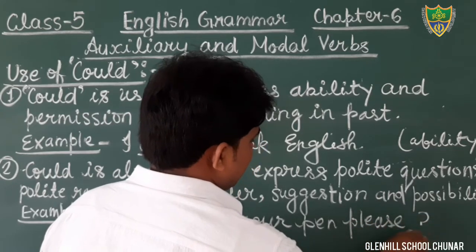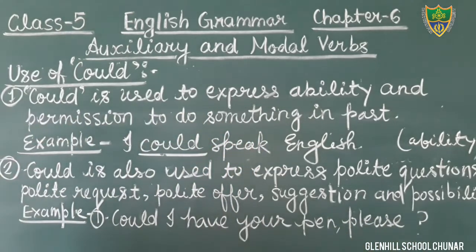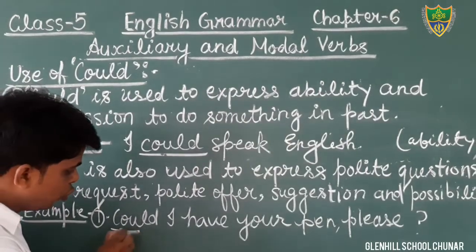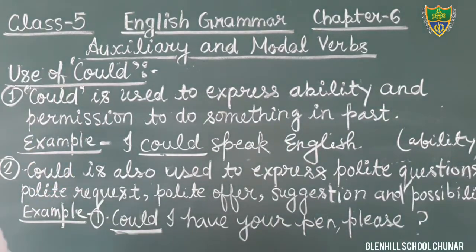What does it show? Here the word could is used to show a polite request. In the same way, one more example: could you wait for a moment please? That is also a polite request. You write only one example: could I have your pen please? Just write it about could.